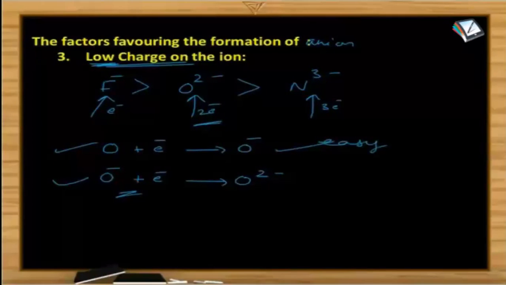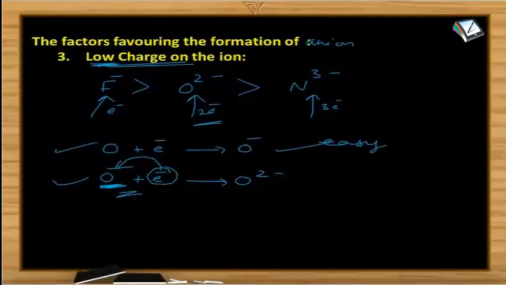Because the O minus ion is already a negatively charged particle. Whenever we add another negatively charged particle to a negatively charged particle, there exists some resistance, isn't it? There exist some repulsive forces between them. So in order to overcome the repulsive forces and forcefully send this electron into this particular atom, we need energy.